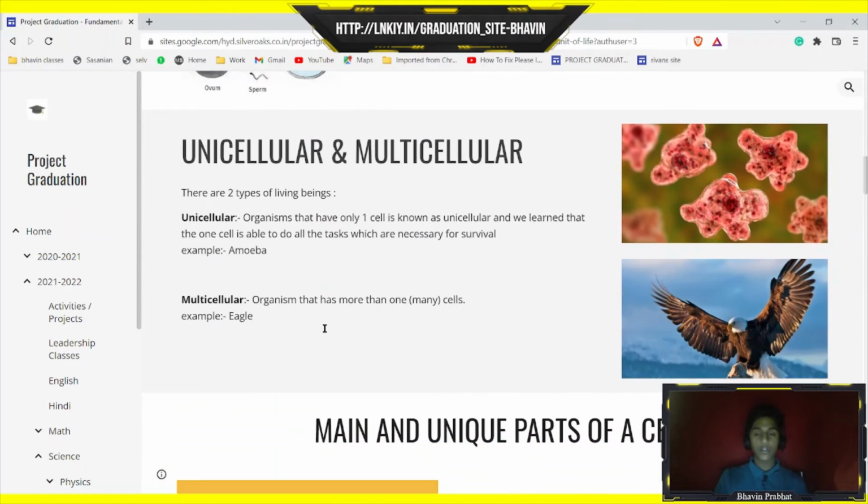And then what are unicellular organisms and multicellular organisms? Here I've written about unicellular and multicellular organisms. Unicellular organisms are the organisms which only have one cell, which is enough to perform all the tasks required for survival. Multicellular are organisms which have more than one cell.